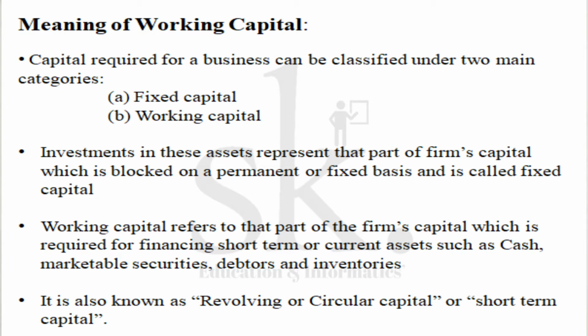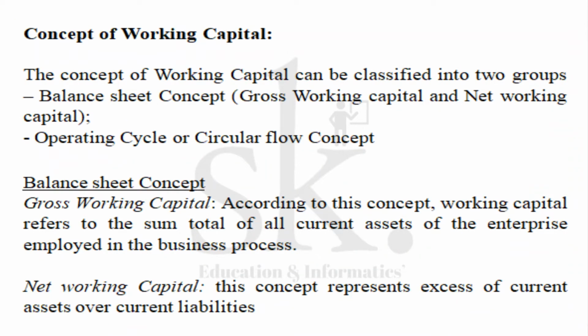Now, the concept of working capital has been a matter of great controversy among financial wizards. Different views on working capital can be classified into two groups. Number one is the balance sheet concept, or we term it as gross or net working capital, and the second is the operating cycle or circular flow concept. The operating cycle concept I will be discussing in the coming videos. Today our main discussion will be on the balance sheet concept, where gross working capital or net working capital can be calculated.